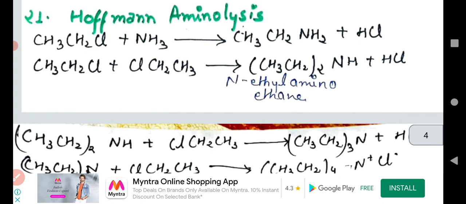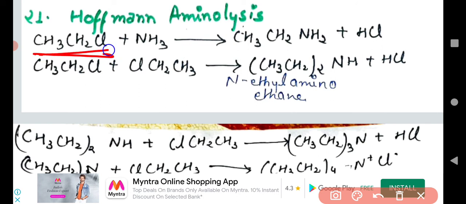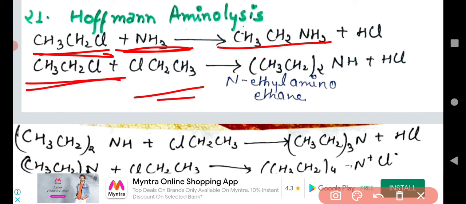Okay. Now the next chemical reactions, we are moving to the last 3 or 4 reactions. This is ethyl chloride, which reacts with ammonia. It converts into ethylamine. This is the primary amine. This ethyl chloride again reacts with. No, there is a mistake. Let me correct the mistake. This is the NH2. Okay.